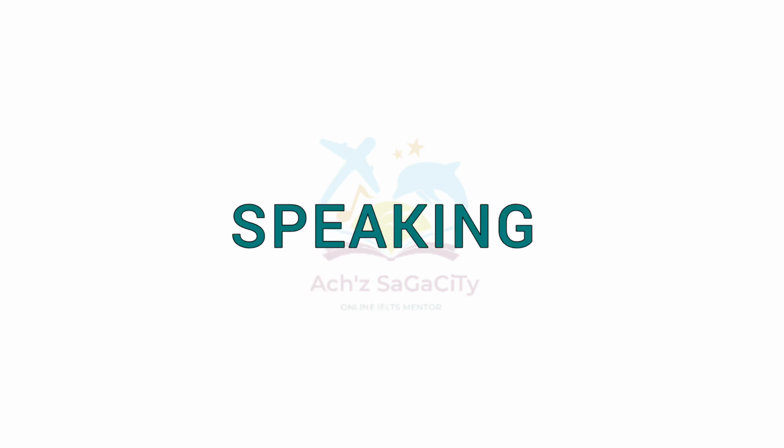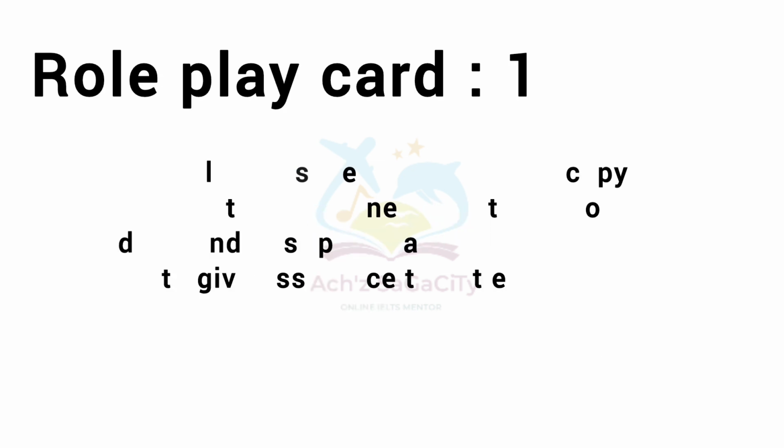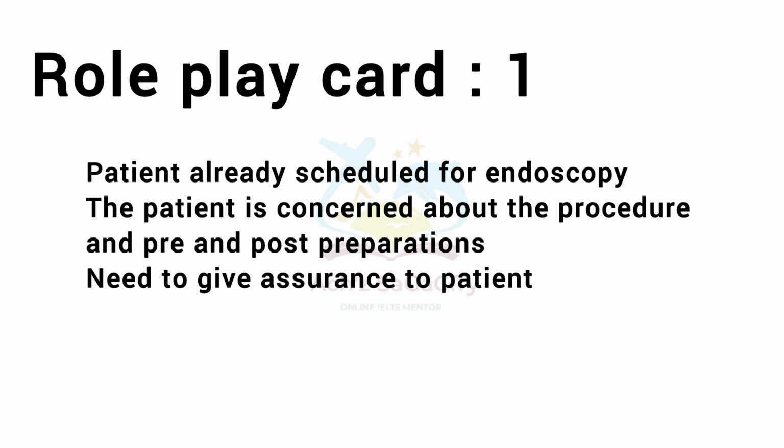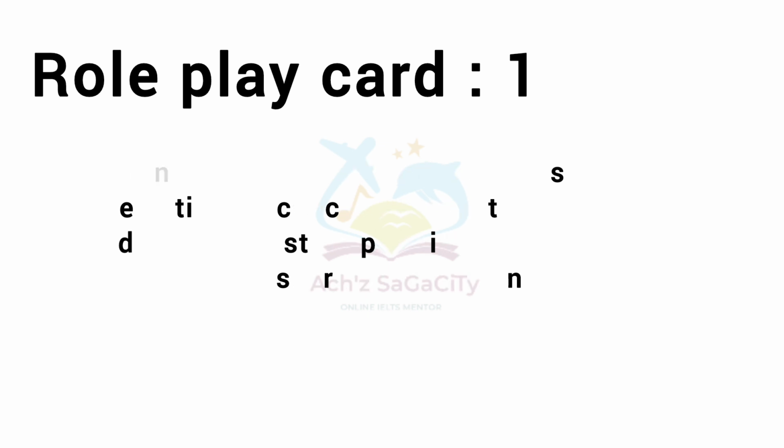Now about the speaking module. The first set of role play card including patient already scheduled for endoscopy. The patient is concerned about the procedure and also about the pre and post preparation. So we need to give assistance, detailed explanation to the patient and to reassure the patient for the procedure. So that's about the first role play card.